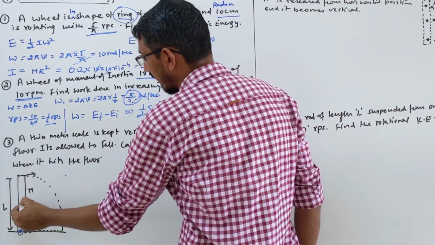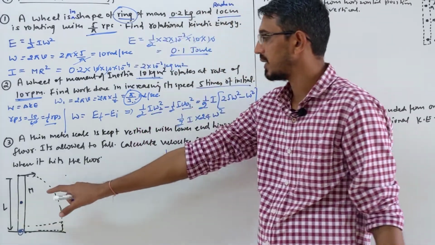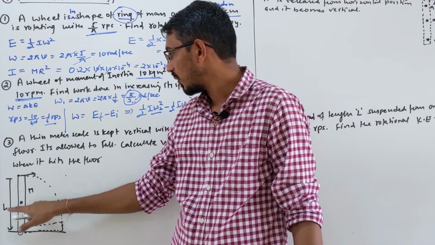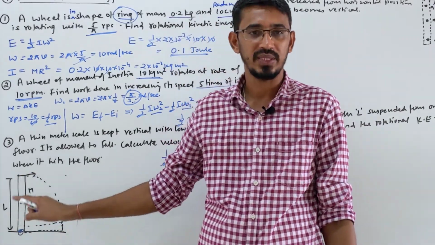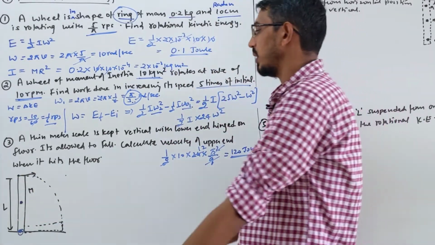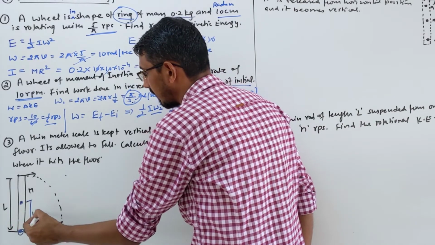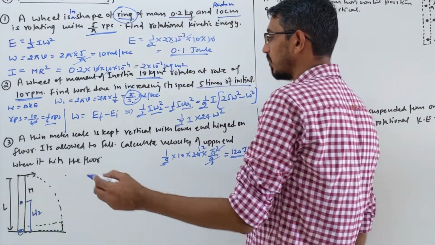Potential energy when it's vertical. We have already learned in our work-energy chapter that the mass is spread everywhere, varying from this point to that point. So you have to take the center of mass to find potential energy. You assume the whole mass is located at this point, so that height will simply be L by 2, right? Yes. So what is the initial potential energy?